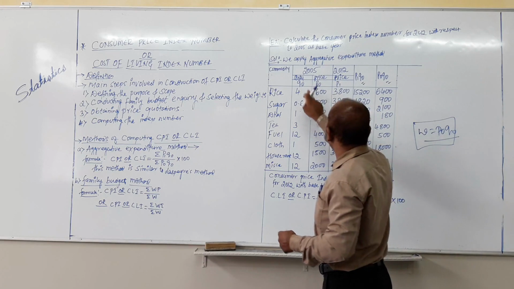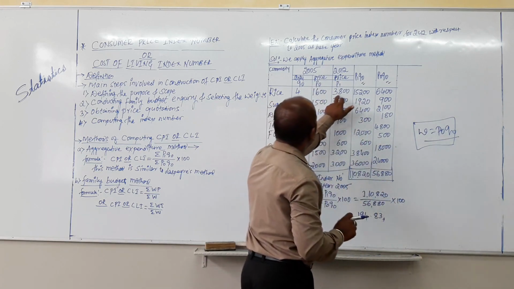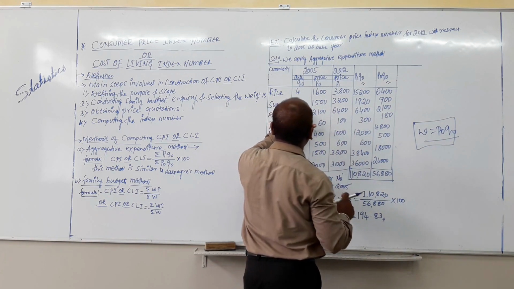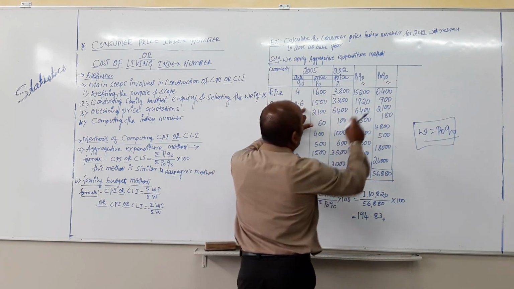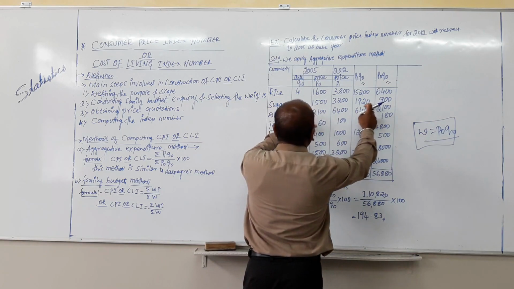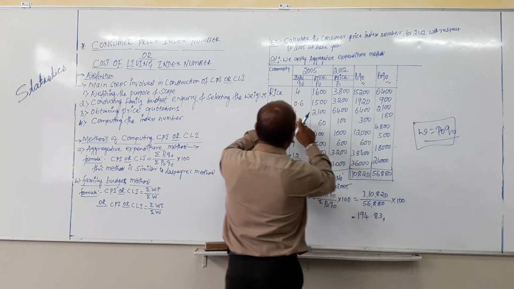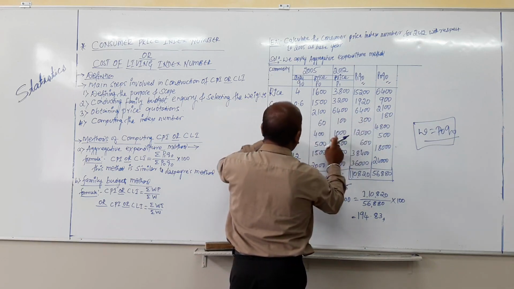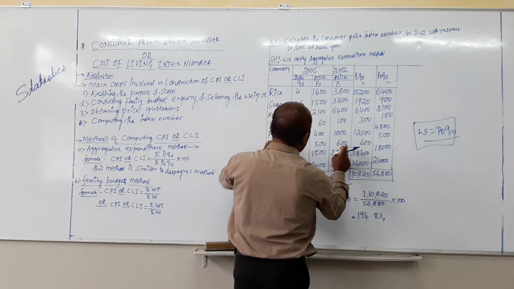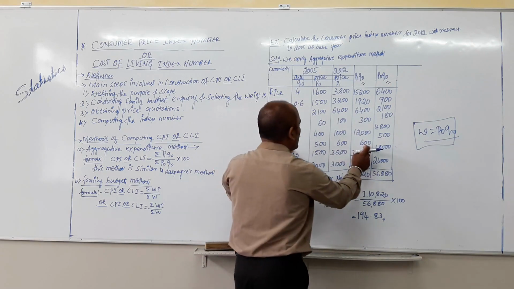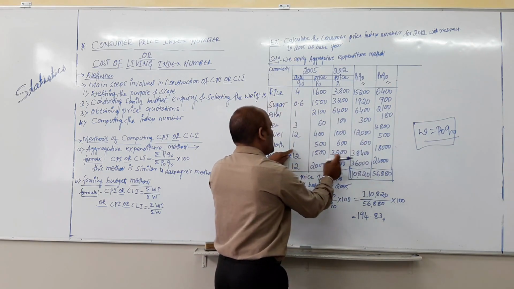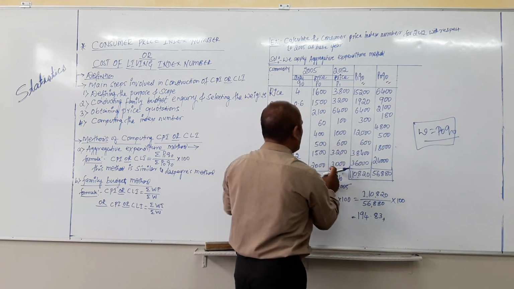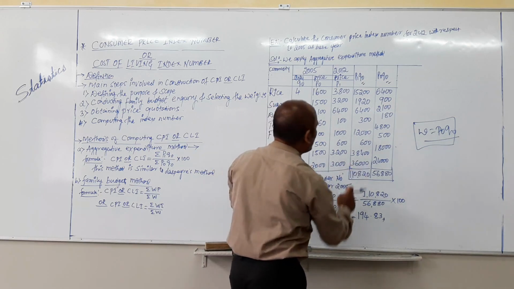So P1 Q0: 3800 into 4, you will get 15,200. 3,200 into 0.6, 1,920. 6,400 into 1, 6,400. 100 into 3, 300. 1,000 into 12, 12,000. 600 into 1, 600. Then 3,200 into 12, you will get 38,400. Then 3,000 into 12, you will get 36,000.